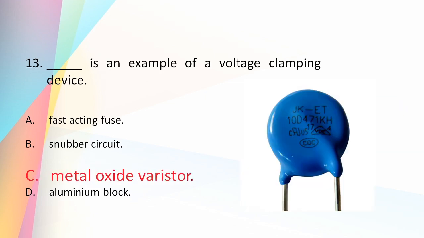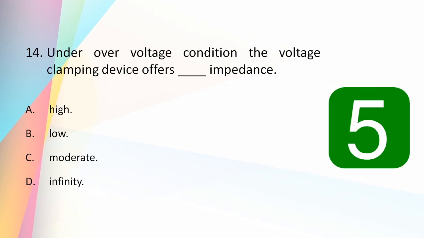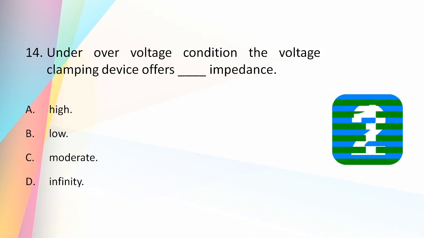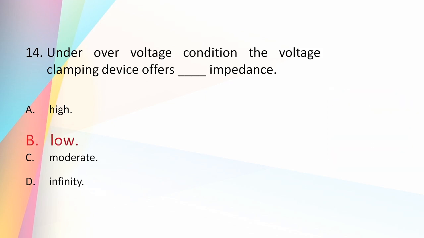And the answer is metal oxide varistor. So varistor is a non-linear resistor which is used as a voltage clamping device. Under overvoltage condition, the voltage clamping device offers dash impedance: high, low, moderate, infinite. And the answer, as you have guessed, is low. So the voltage clamping device under surge condition provides a low impedance path to protect the SCR.